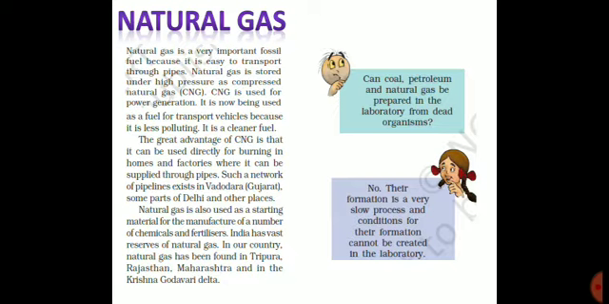and such a network of pipelines exists in Vadodara, Gujarat, some parts of Delhi and other places. The gas is taken from the ocean through pipes and subdivided into another set of pipes placed in Vadodara and some other places in India. Natural gas is also used as a starting material for a number of chemicals and fertilizers. India has vast reserves of natural gas. In our country, natural gas has been found in Tripura, Rajasthan, Maharashtra, and the Krishna Godavari delta.